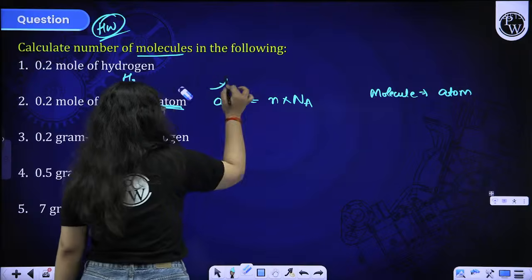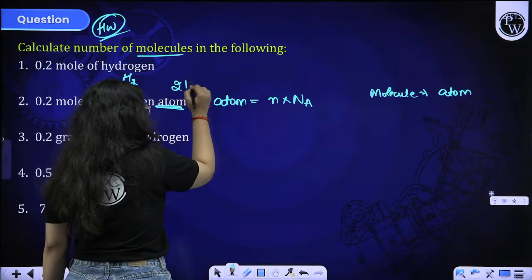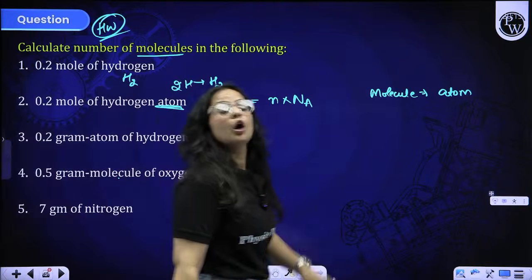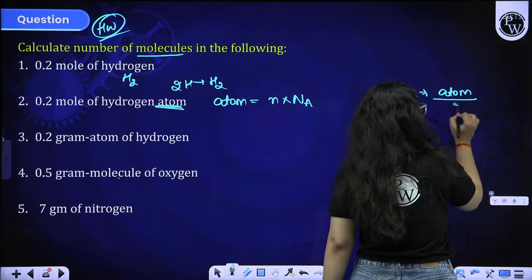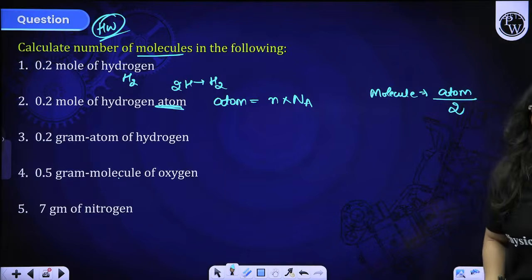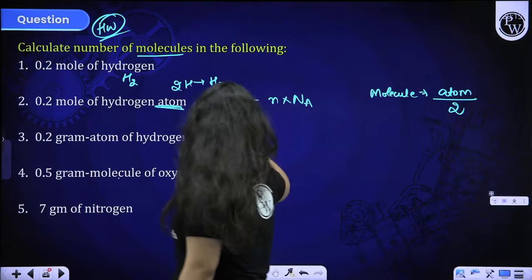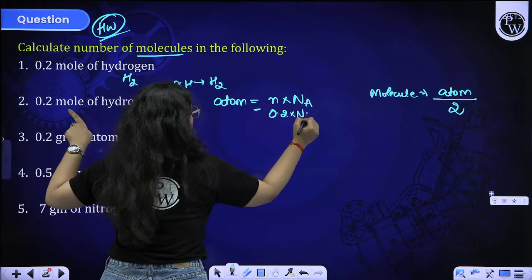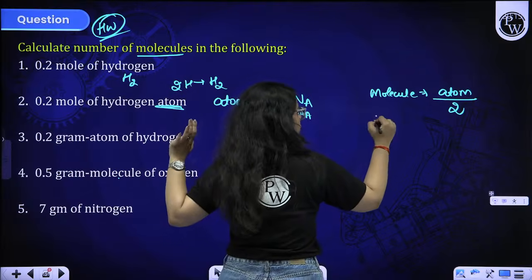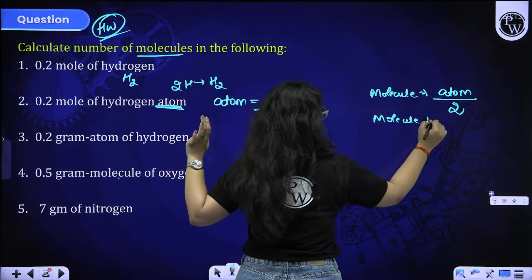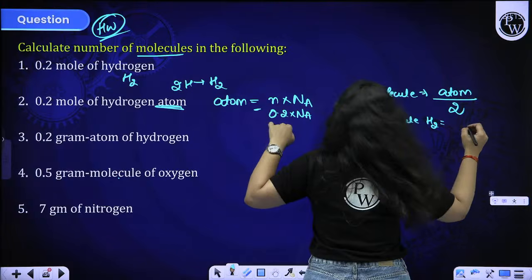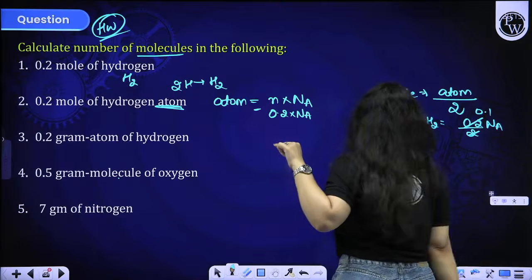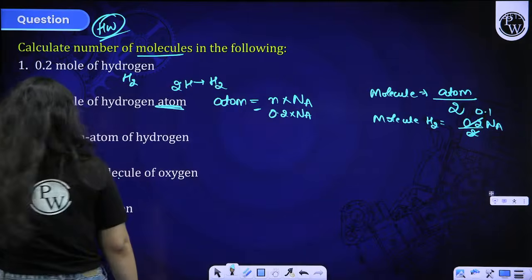Two hydrogen atoms will form one H2 molecule. So for finding the molecule, whatever atoms you are getting, you just have to divide by 2. How are the atoms calculated? 0.2 into Na. So you just have to divide it by 2 to get the molecules. So 0.2 by 2 Na, that means 0.1 Na is what you will get. Okay, so this is how you have to solve.